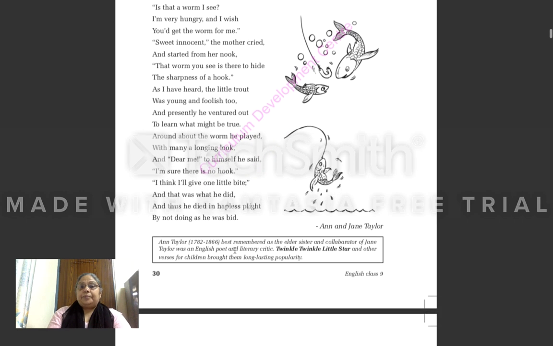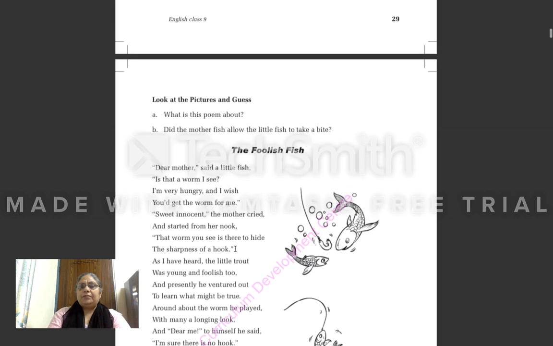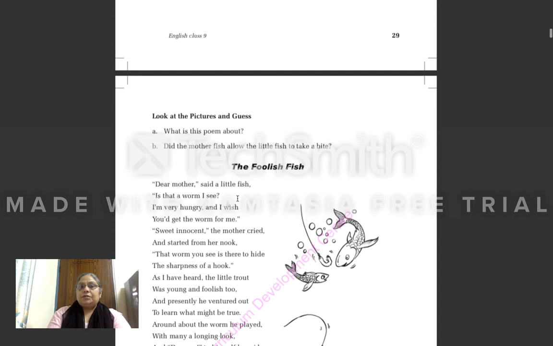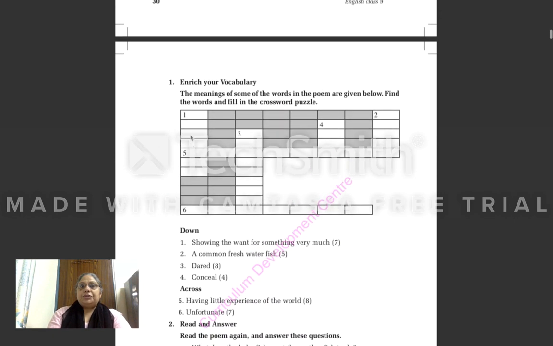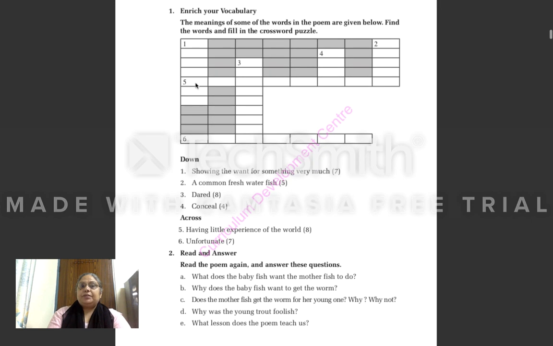So now see, what is the first meaning? Showing the want for something very much. So what do you think? What will be the word? According to me, it will be wish. So you will write here W-I-S-H, wish. I think you must have understood now. Like this you will fill this crossword puzzle. Words you will find out from the poem. Meanings are given here.